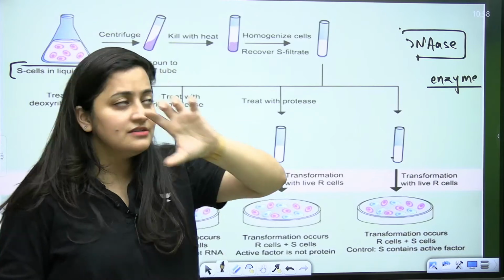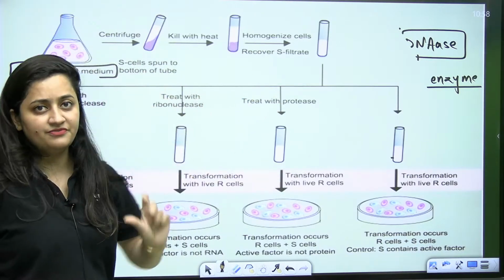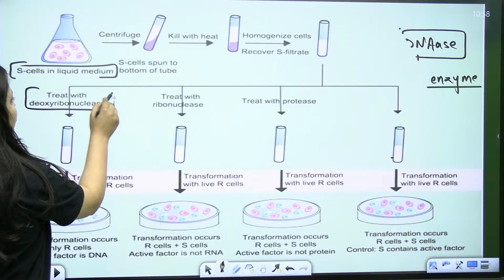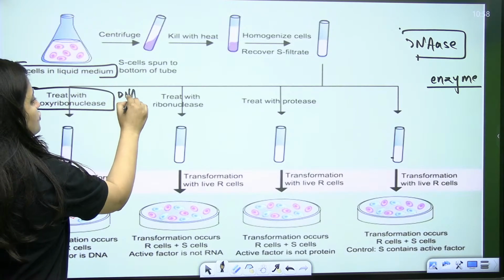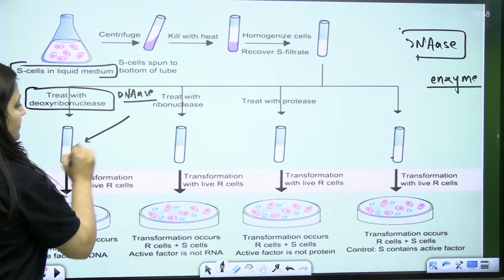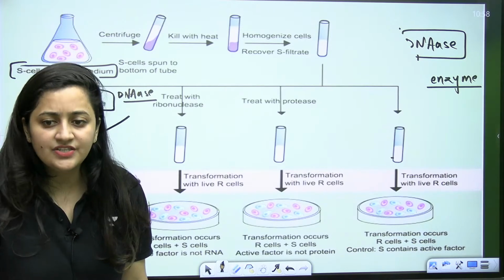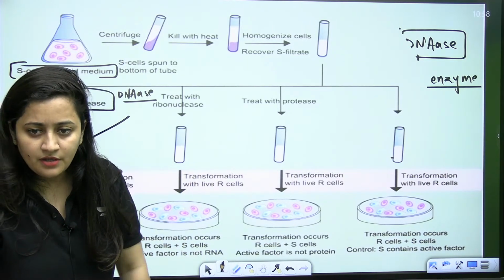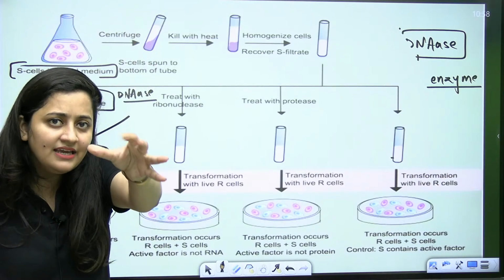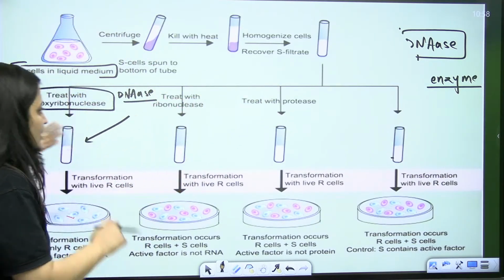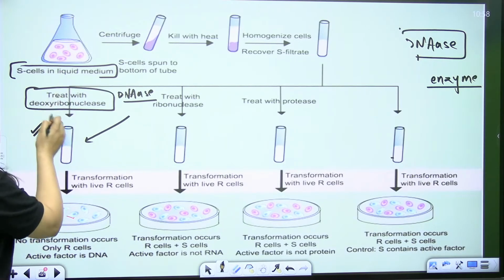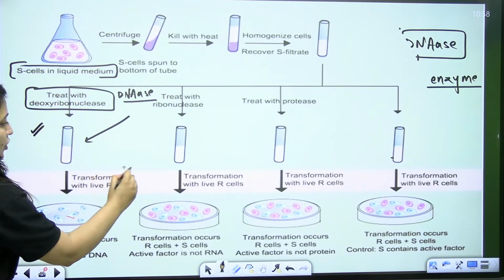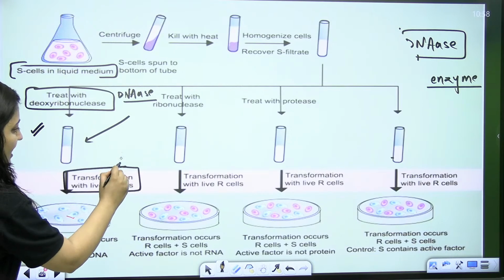Fine. So what am I saying, bache? Imagine there is a filtrate. I'm taking a part of this filtrate and I am treating it with DNase. So what is going to happen here in this filtrate? Your DNA will be digested, yes or no? Yes, Priyanka, your DNA will be digested. If in the filtrate I am adding the DNase, obviously it is going to digest the DNA. So of course, this filtrate will not help in the transformation of our cells.